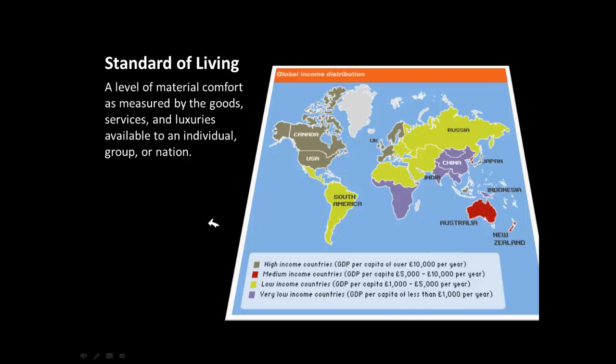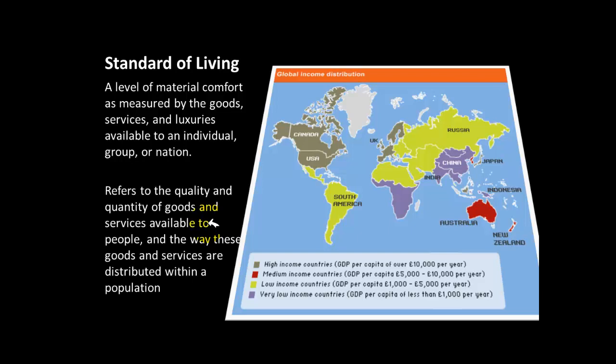And what is standard of living? The technical definition of standard of living is the level of material comfort that the people of a given country enjoy. This is measured by the goods, services, and luxuries that are available to an individual, to a group, or to a nation. Standard of living also deals with the quantity and quality of goods and services available to the average person in a population, like access to healthcare, access to education, access to transportation. All of those go into standard of living.